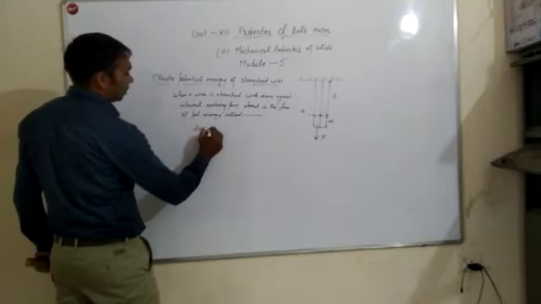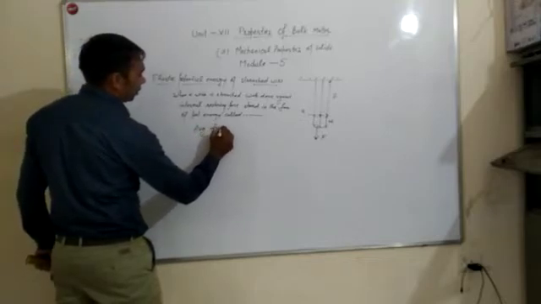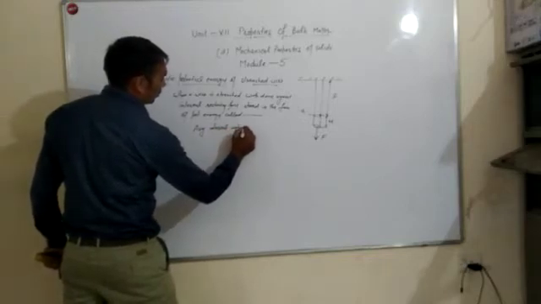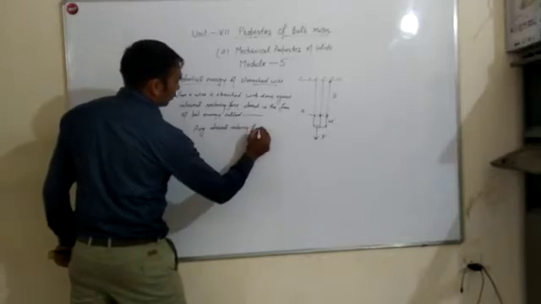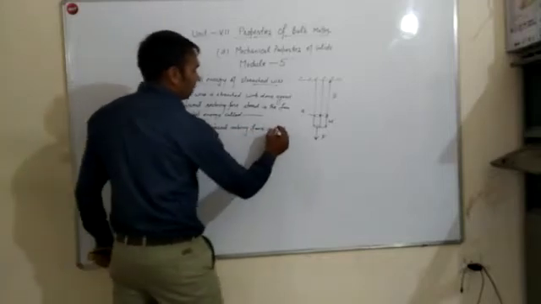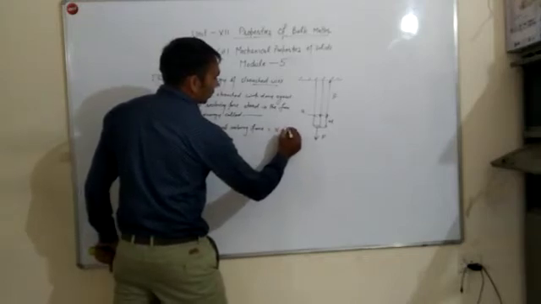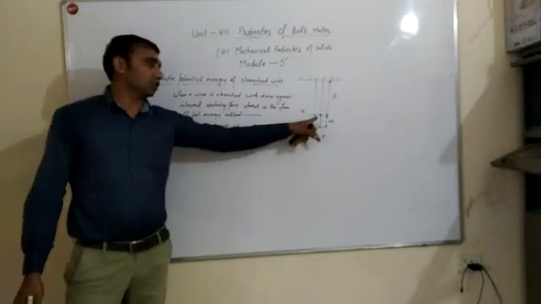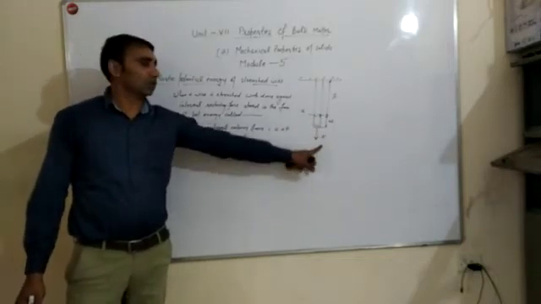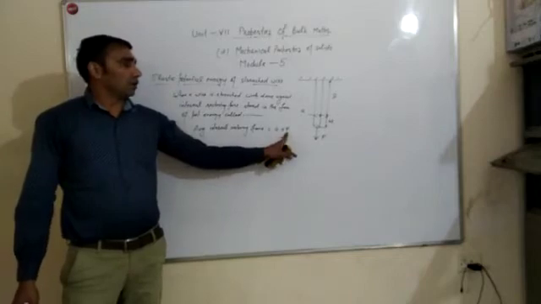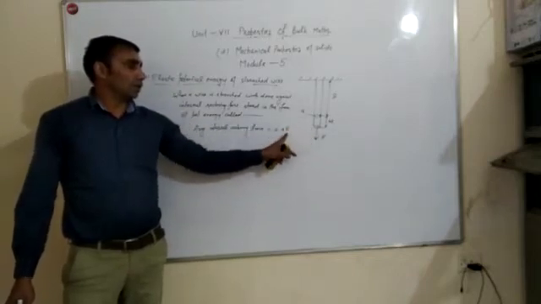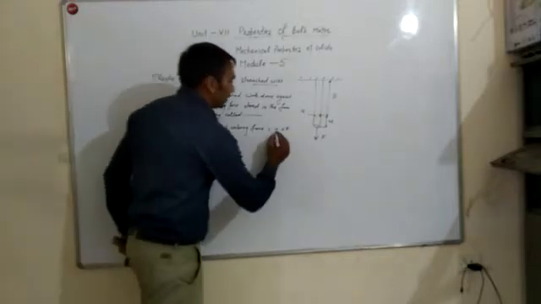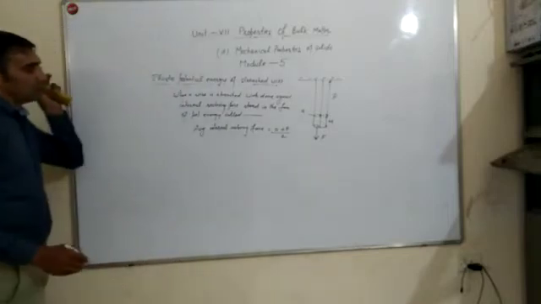Average internal restoring force is equal to 0 plus F. 0 means at time t equal to 0, the internal restoring force is equal to 0, it means no applied force. After time delta t, the internal restoring force is maximum value F, and 0 plus F divided by 2 is equal to the average internal restoring force.